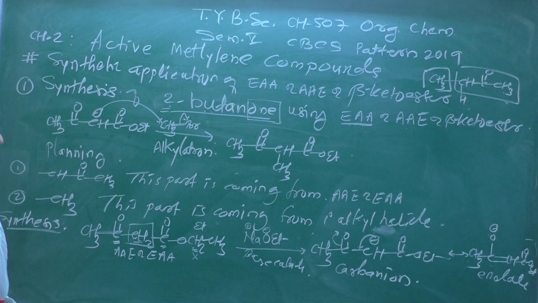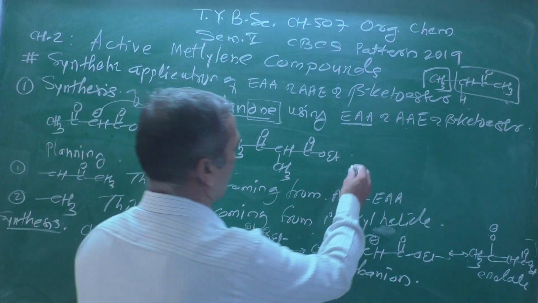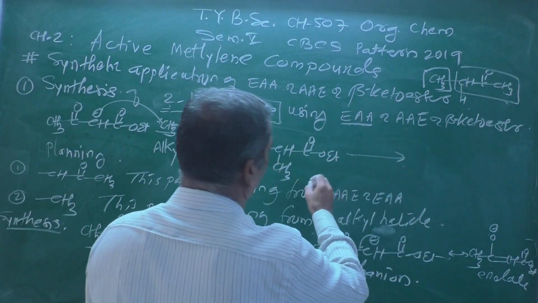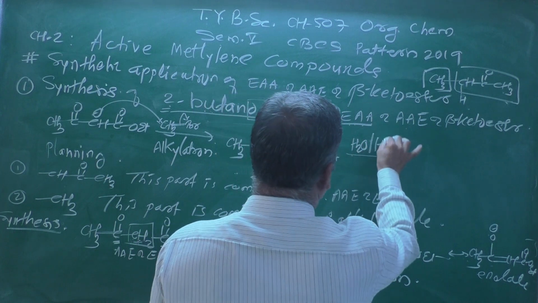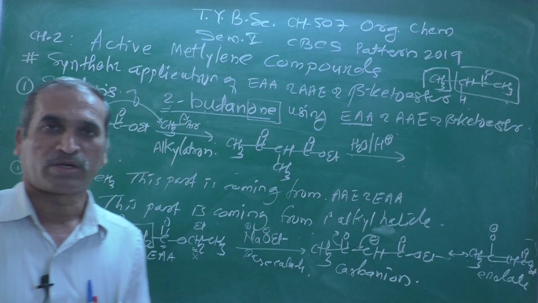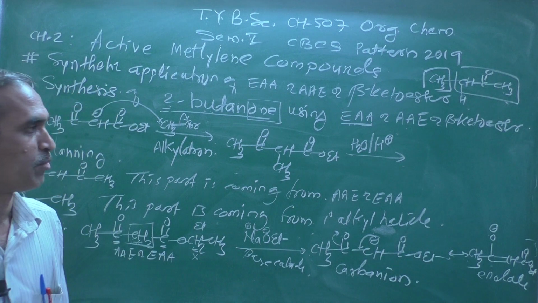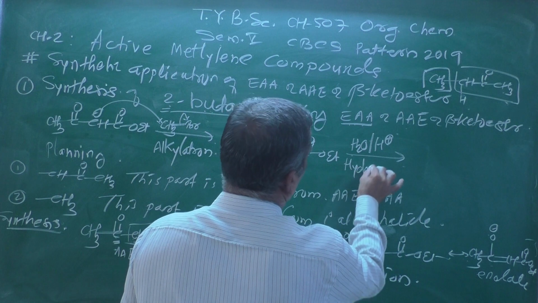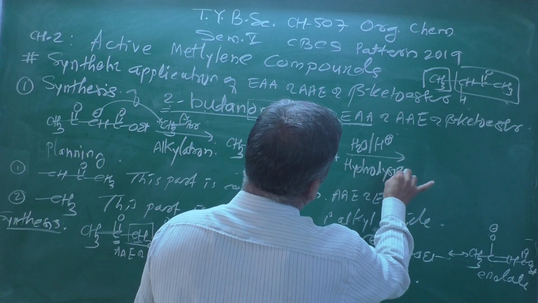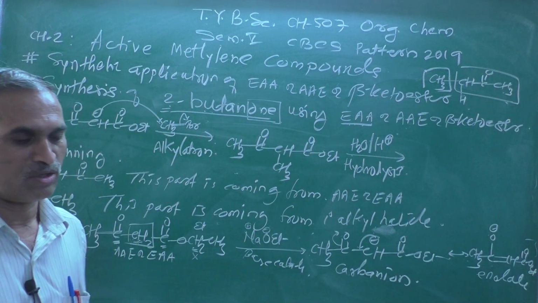See here carefully. Now the next step will be hydrolysis. Generally we are using a reagent like water in presence of proton, and this process is known as hydrolysis.